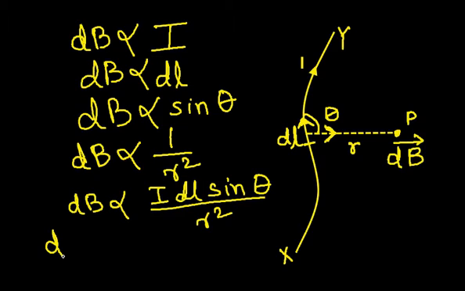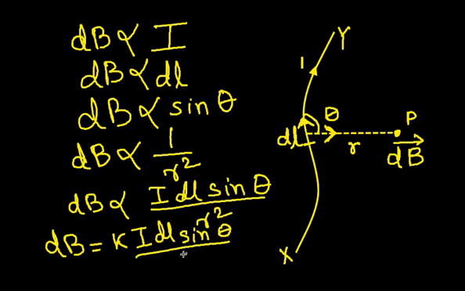So dB equals k I dl sine theta by r square, and it is found that this constant k is equal to mu naught by 4 pi.